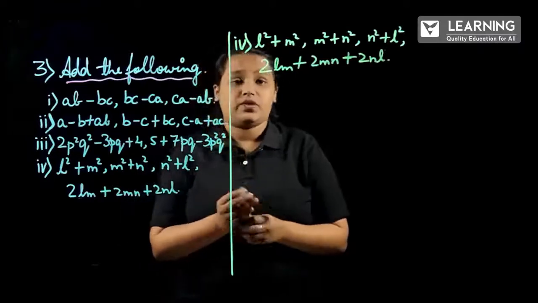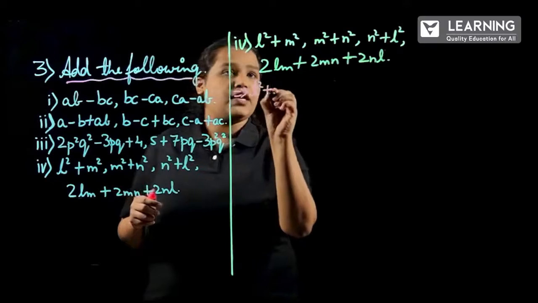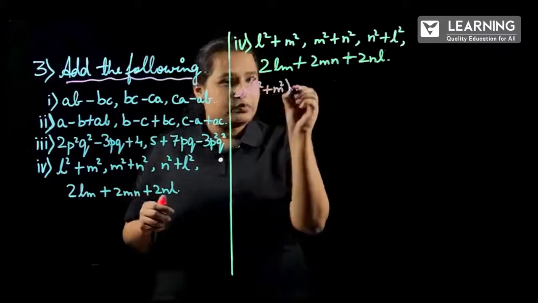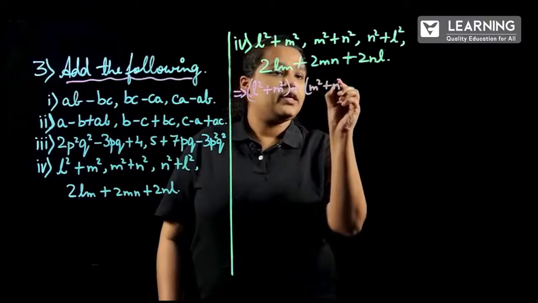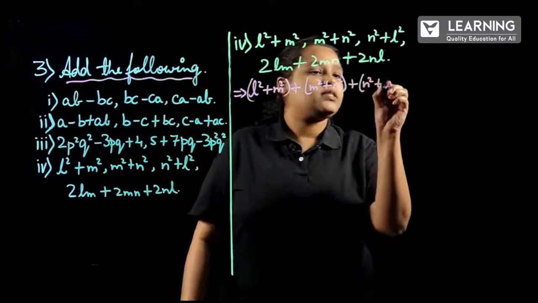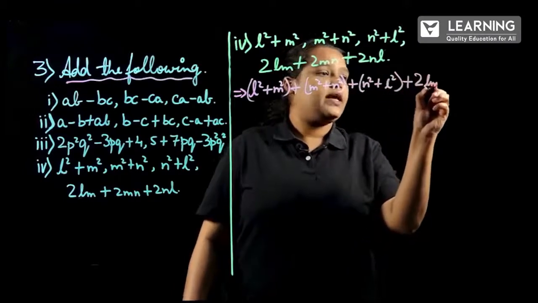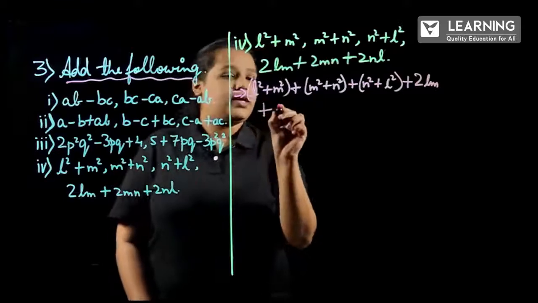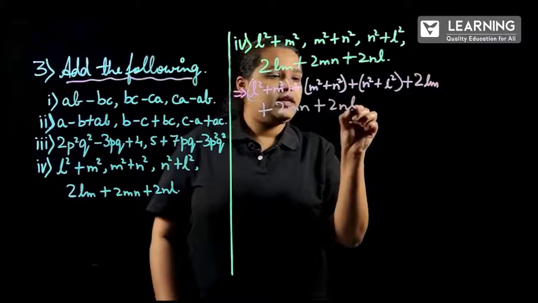So the first step is we have to add. So what we'll be doing: L square plus m square plus m square plus n square plus n square plus L square plus 2lm plus 2mn plus 2nl.